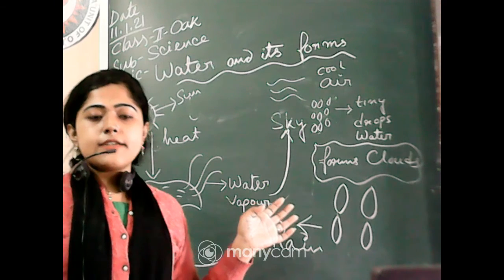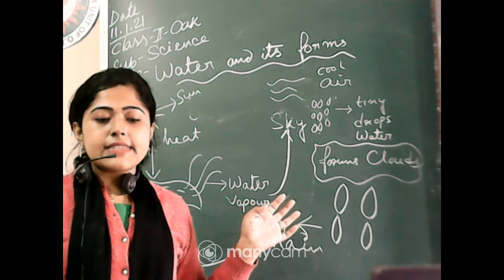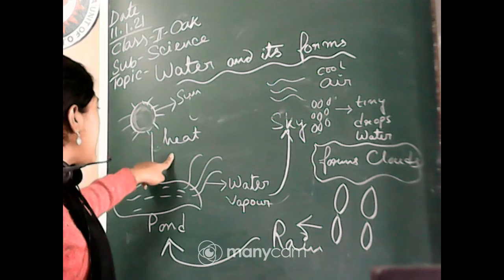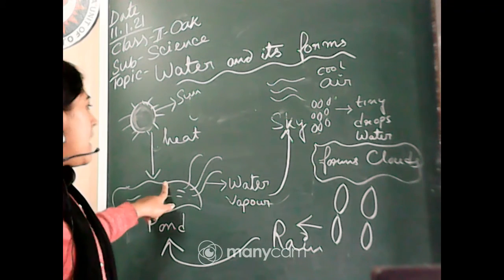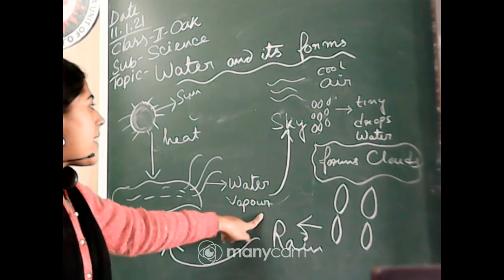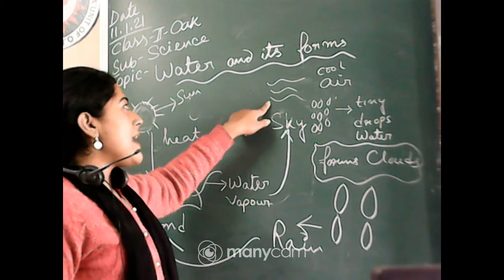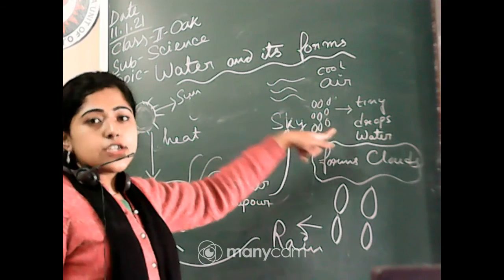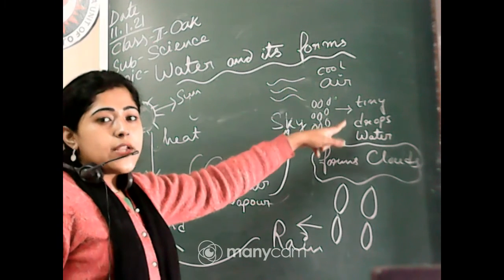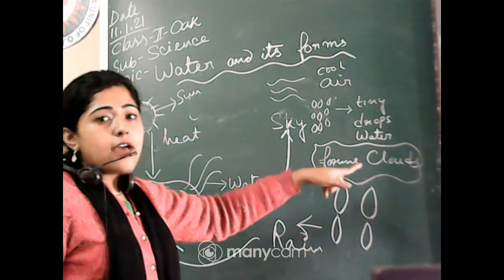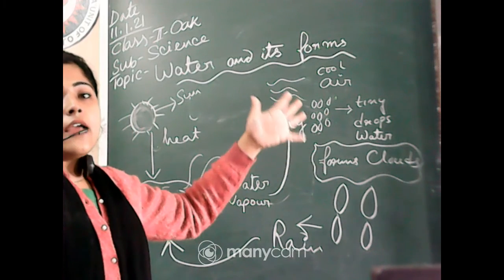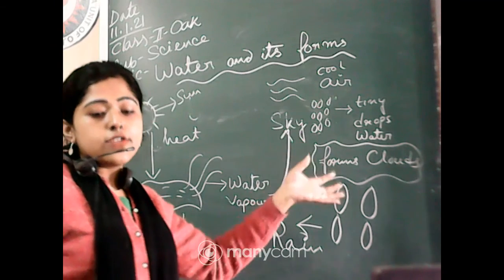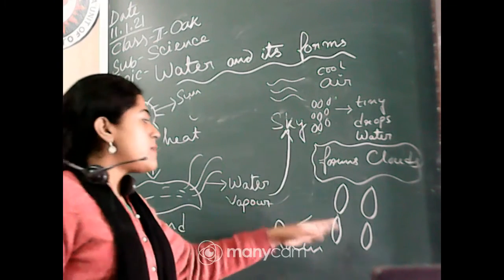So the water vapor goes high in the sky. That is the water cycle. First the sun gives heat to the pond, lake or sea. The water becomes water vapor, and this water vapor goes to the sky and touches the cool air. Then it makes teeny drops of water, a lot of teeny drops join to form clouds, and when they become big, they join together and form large drops of water.